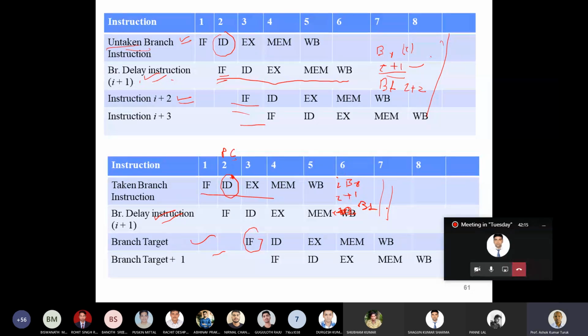But the important question is, I am putting this instruction, from where will I get it? I must get some instruction and put it between the branch and the branch target so that it will always be executed irrespective of the outcome of the branch.